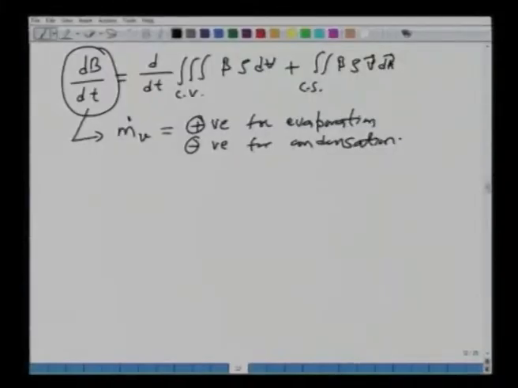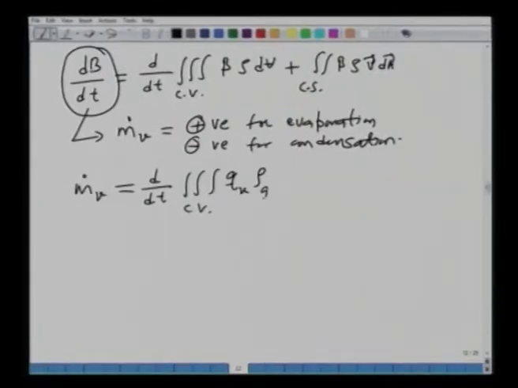Okay. All right. So, with this you can write down all the things in terms of beta, B and m_v dot. If we did that, our continuity equation then will become: left hand side is m_v dot, equal to d over dt of the triple integral over the control volume of beta rho dV, where beta as we said is q_v. What is rho?